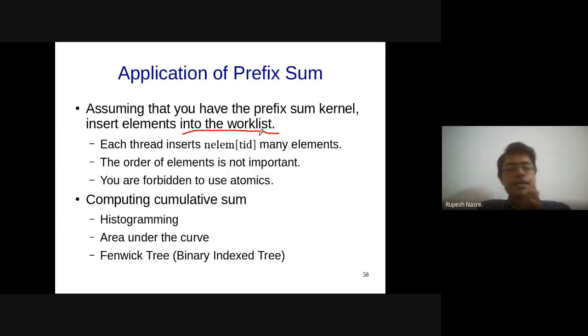When they were inserting the same number of elements, it was easy: TID times K is the starting point, and I'm just going to add K elements to it. But if now the number of elements of a TID is going to be different, which is decided by, let's say, something I'm storing somewhere, then one way of doing this is using this prefix sum. What I'm going to do is an inclusive or exclusive prefix sum. What will help in this case if I want to insert elements into the work list?